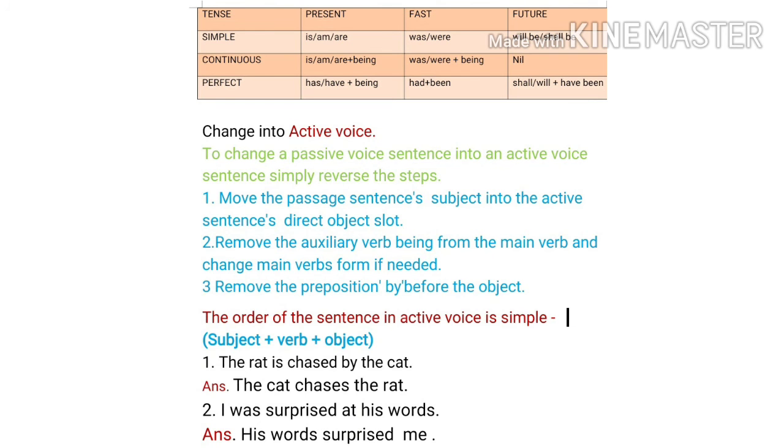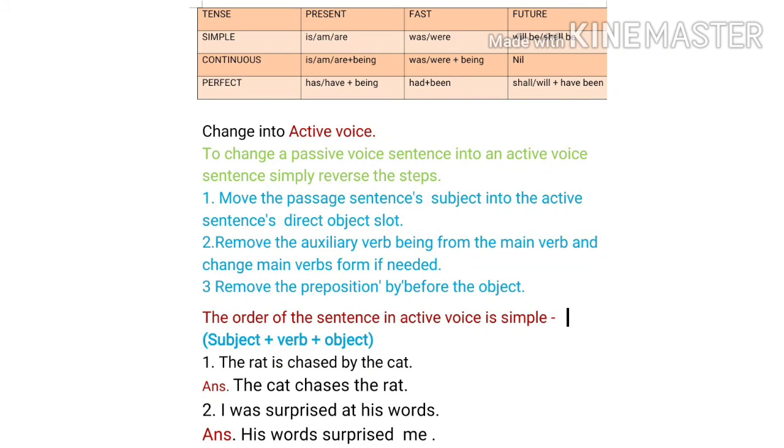Now let's change the passive sentences into active sentences. To change a passive voice sentence into an active voice sentence, simply reverse the steps. Number 1. Move the passive sentence subject into the active sentence direct object slot. Number 2. Remove the auxiliary verb be from the main verb and change the main verb's form if needed. And number 3. Remove the preposition by before the object. So the order of the sentence in active voice is simple: subject plus verb plus object.